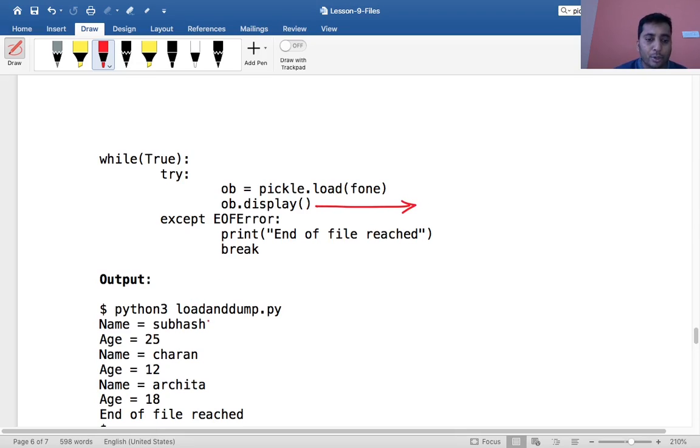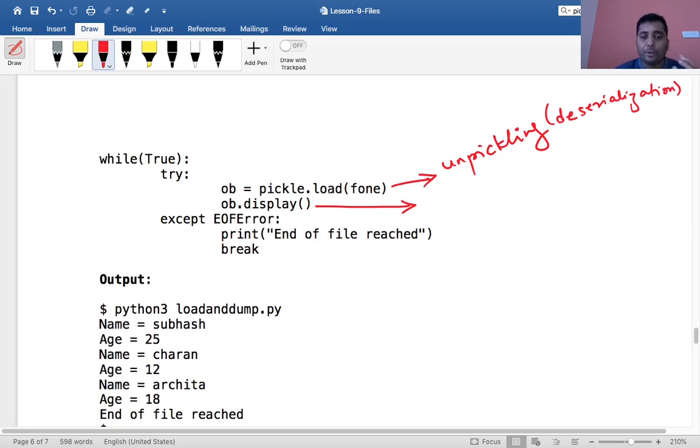That is the reason I am able to run and print, that is, the display method is able to print this name and age, right. So this line pickle.load is doing the unpickling part: reading the compressed binary file format and storing it into the object format ob. Unpickling, or deserialization.